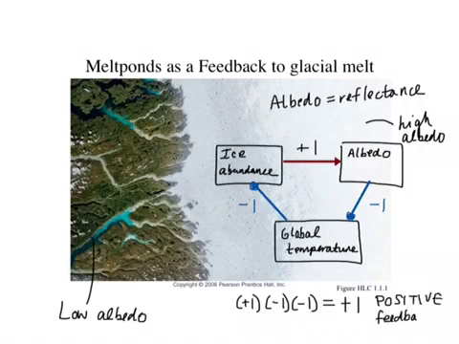So now you've seen 3 different feedback processes involving Earth systems and global climate, 2 of which are positive and 1 of which is negative. And one of the things we'll be talking about later in this class is just how these different feedback processes interact with each other. This melt pond example here is another feedback that can lead to destabilization and very rapid changes in Earth's temperature.